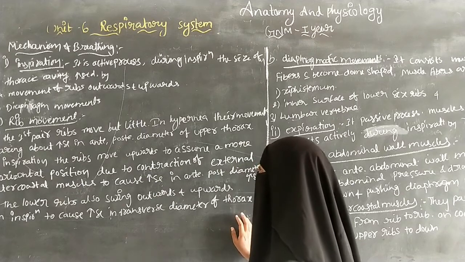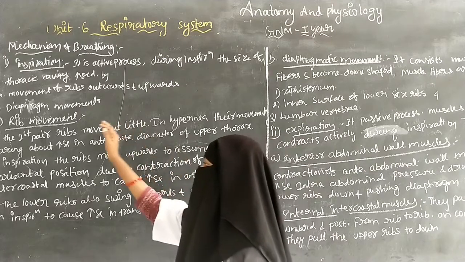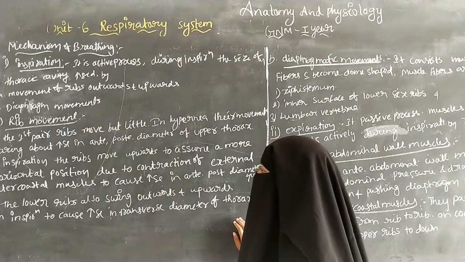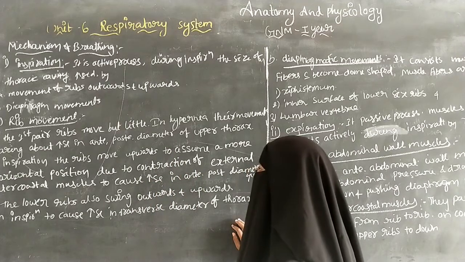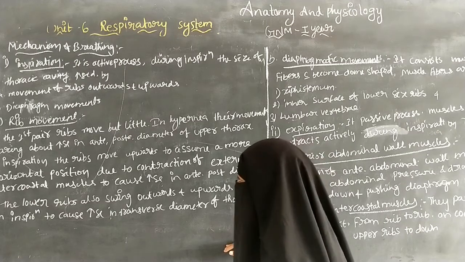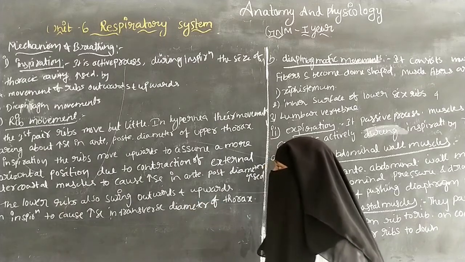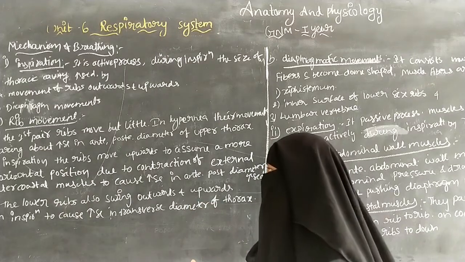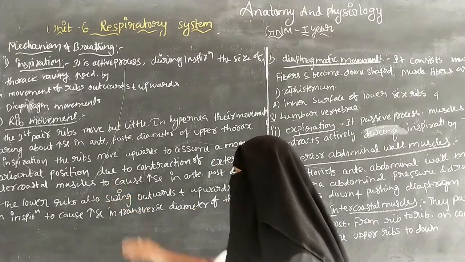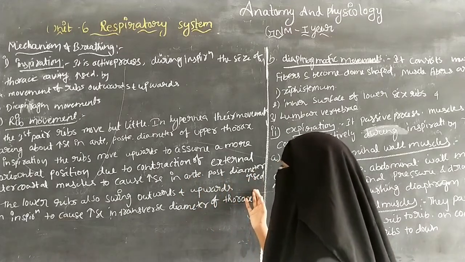During inspiration the ribs move upward to assume a more horizontal position, due to the contraction of the external intercostal muscles. Because of this contraction, there is an increase in the anterior posterior diameter.